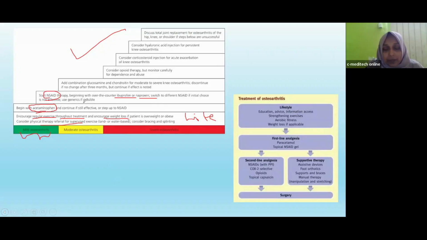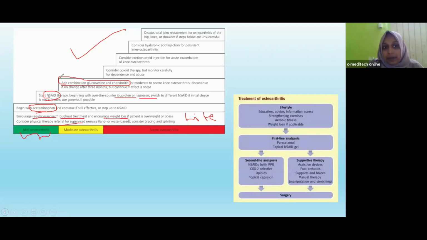Okay. Again, if the pain persists, then we can consider a combination of glucosamine and chondroitin. It is a combination of glucosamine and chondroitin that helps for the regeneration of that protective cartilage.